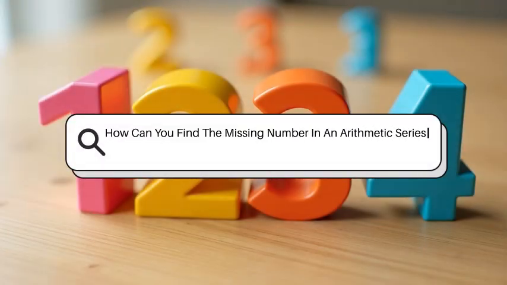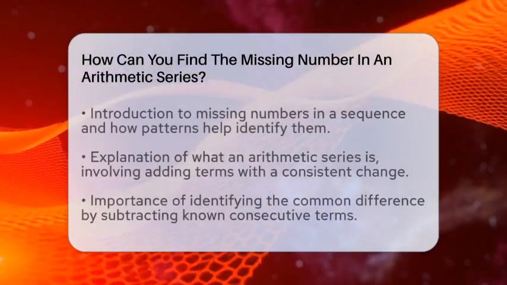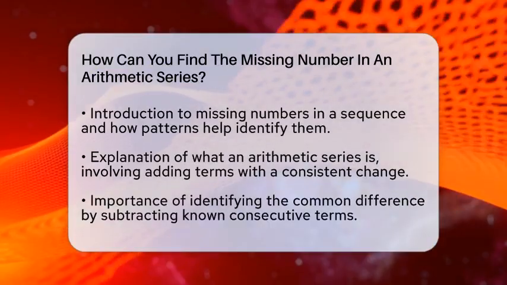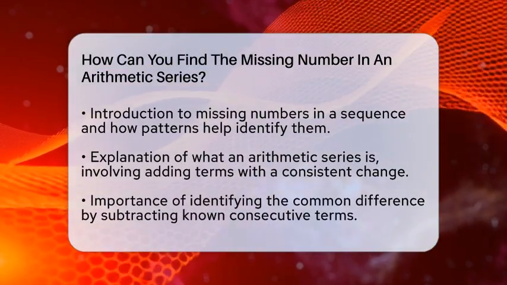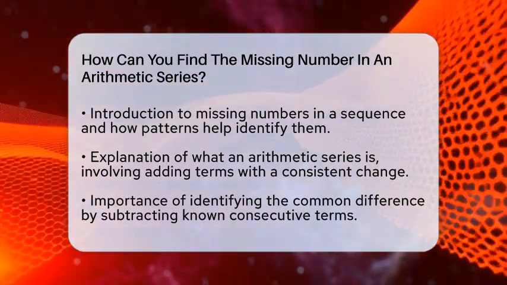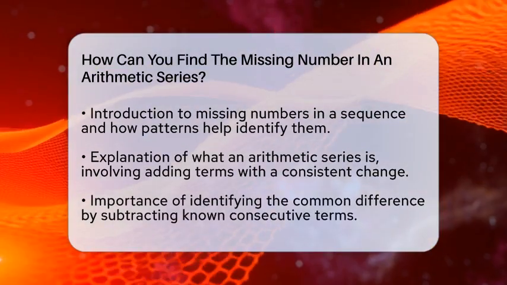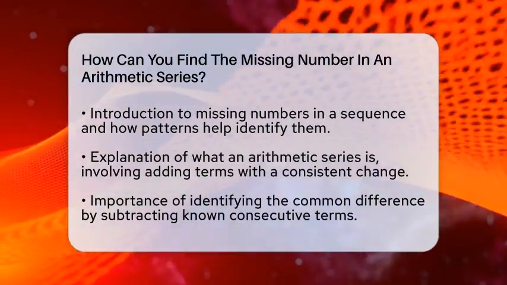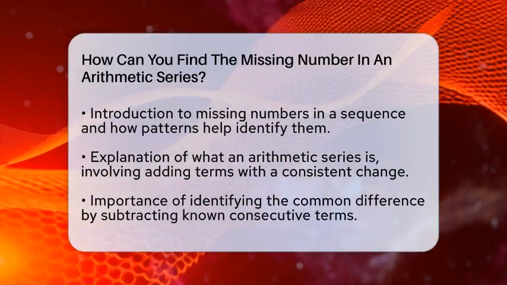How can you find the missing number in an arithmetic series? Imagine you're looking at a sequence of numbers and suddenly one is missing. How do you figure out what that missing number is? It might seem tricky, but it's actually quite straightforward once you understand the pattern behind the numbers.